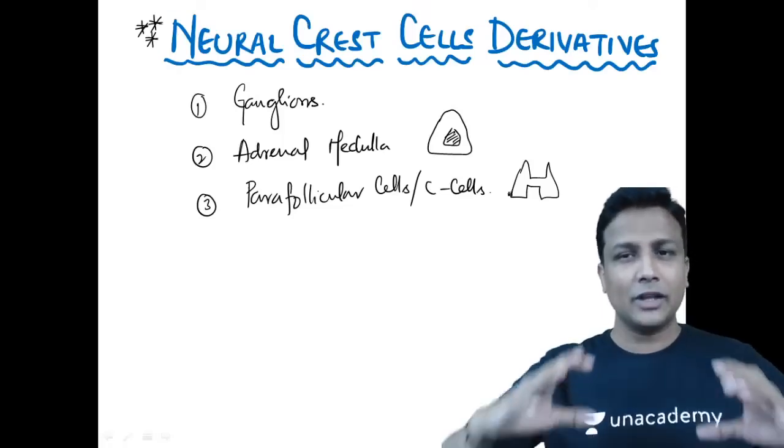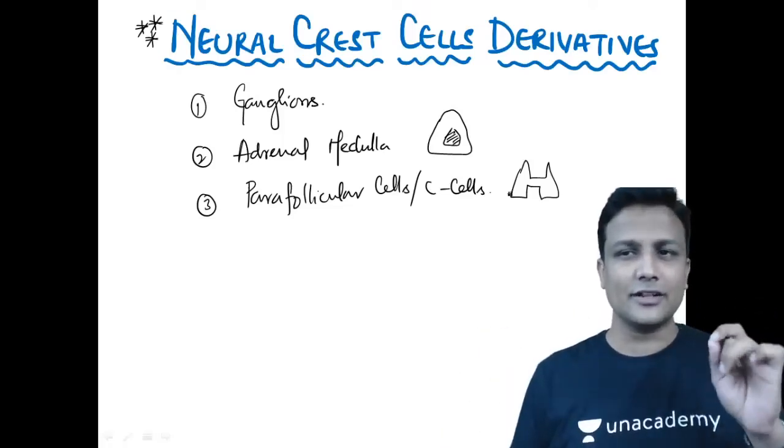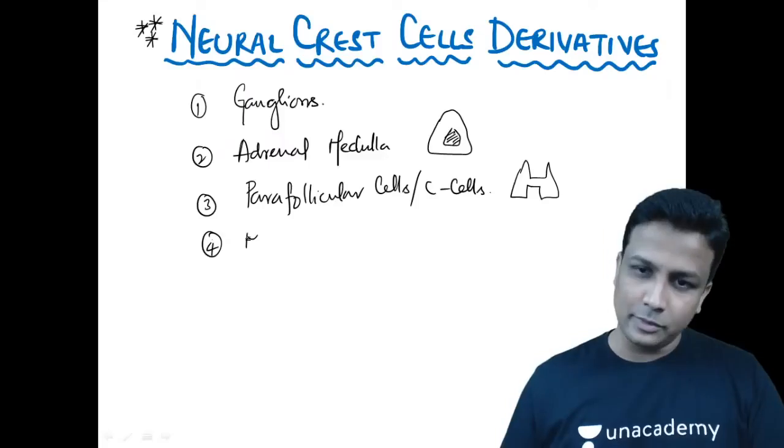No more questions right now. Neural crest cells are going to form your parafollicular cells. Remember about melanocytes.